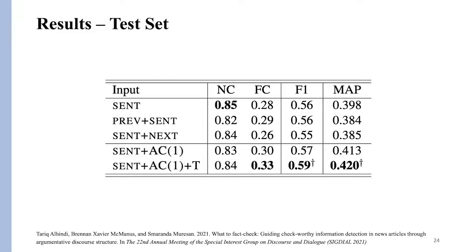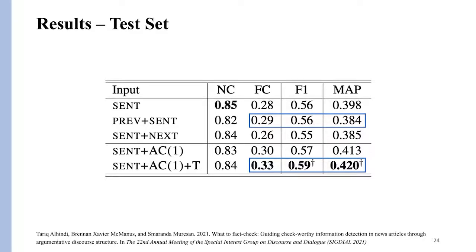And then we compare with the same baseline from before, which was the highest on the development set, adding the previous sentence. We see that adding the argumentation context, whether prepending the type or not, both improve over the baseline. And by prepending the type, we also get statistically significant results in macro F1 score and mean average precision over all baselines.